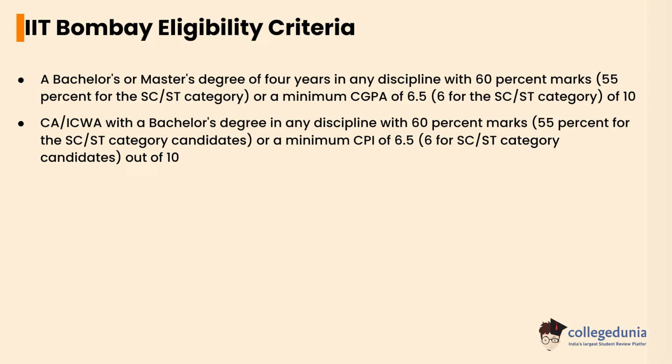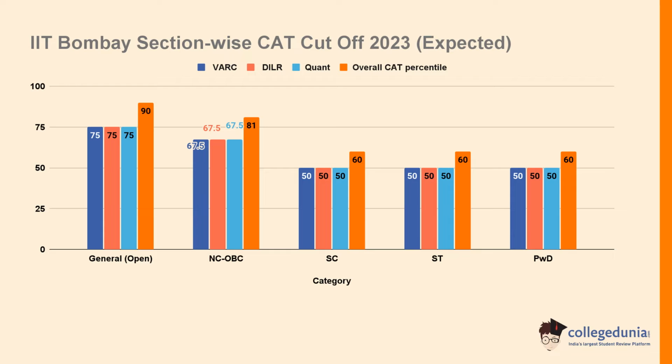Let's check the IIT Bombay section-wise CAT cutoff 2023 expected. In the general category, the VARC cutoff is 75, the DILR and Quant cutoff is 75, and the overall CAT percentile would be 90. For the NCOBC, the DILR, VARC and Quant cutoff is 67.5 and the overall CAT percentile is 81. For the SC, ST and PWD category, the VARC, DILR and Quant section cutoff is 50 and the overall CAT percentile is 60. Let's check the IIT Bombay cutoff 2022.